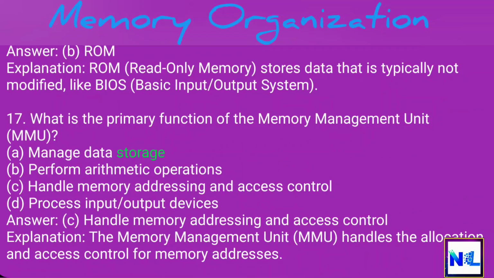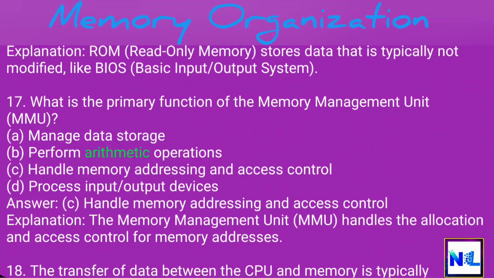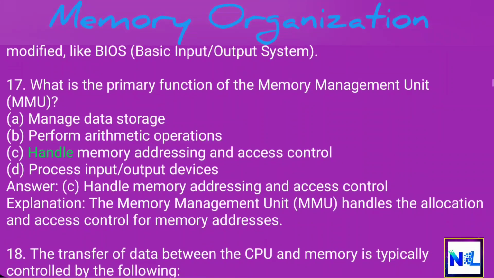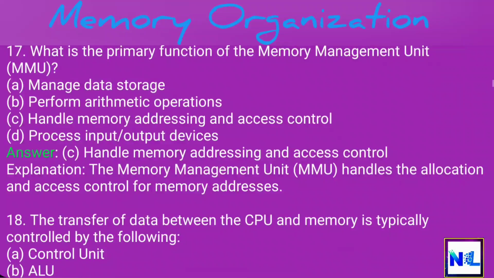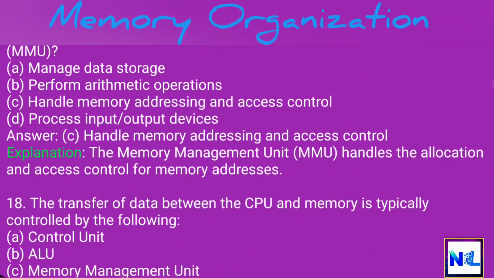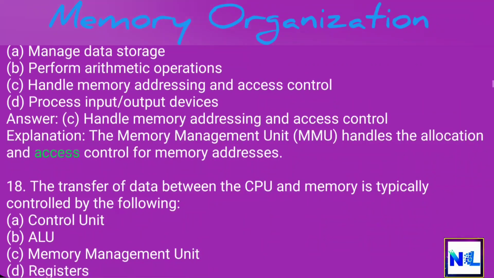A. Manage data storage. B. Perform arithmetic operations. C. Handle memory addressing and access control. D. Process input-output devices. Answer: C. Handle memory addressing and access control. Explanation: The Memory Management Unit, MMU, handles the allocation and access control for memory addresses.